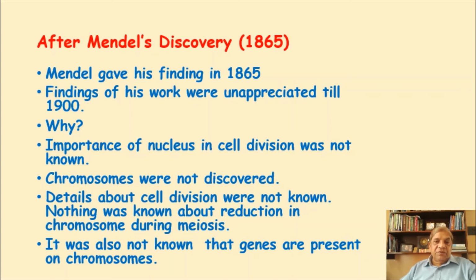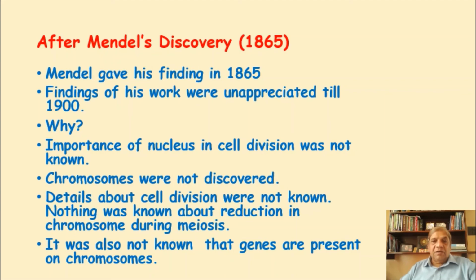If this had been known, Mendel was intelligent enough to explain why a pair of factors separates at gametogenesis, so that a gamete contains only one factor. He could very well have correlated this, which he thought of without knowing anything.